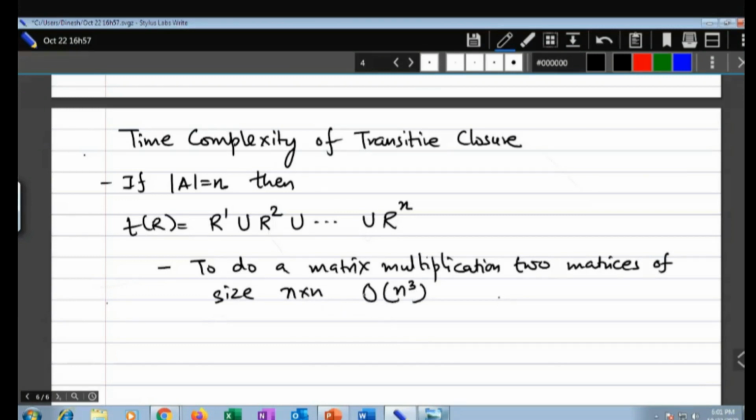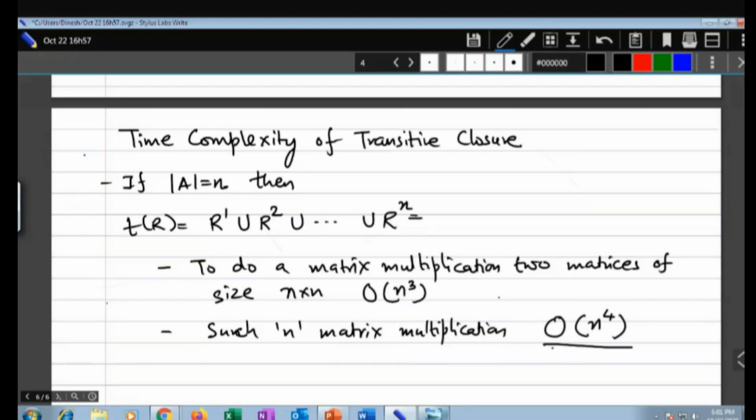And here we do n matrix multiplications, n times. So the complexity obviously becomes n to the power 4, big O of n to the power 4. And this is a huge number, isn't it?